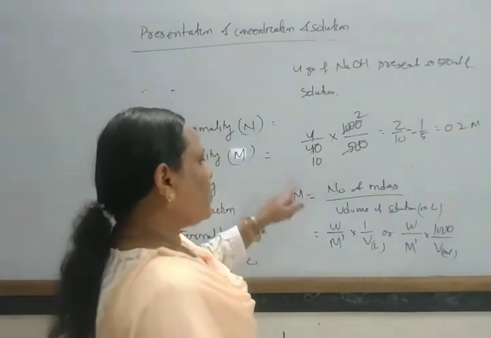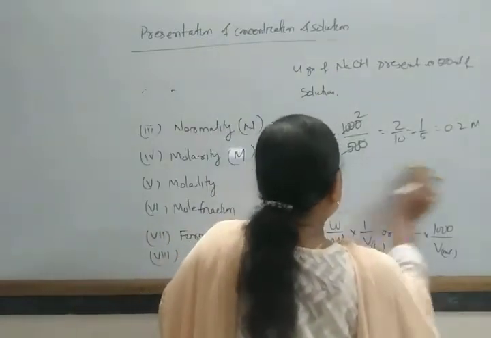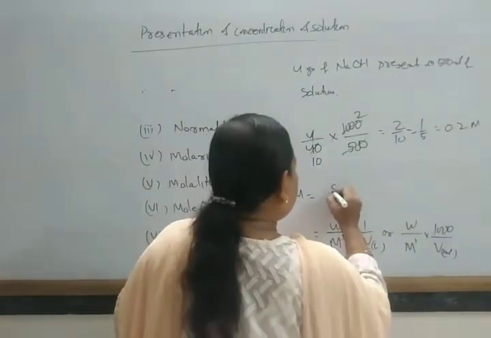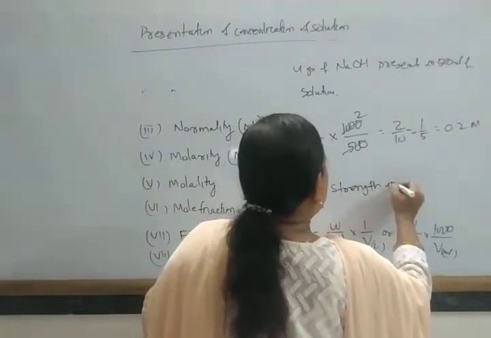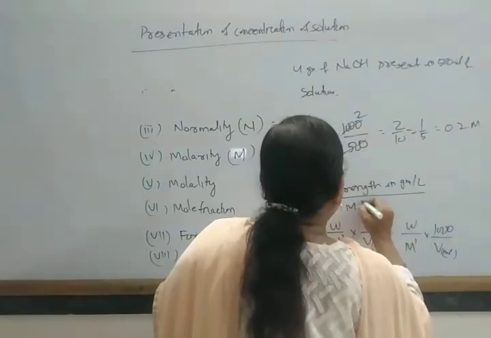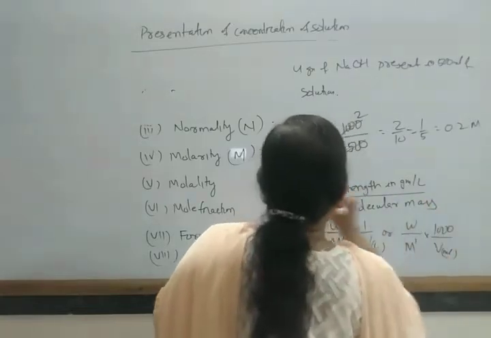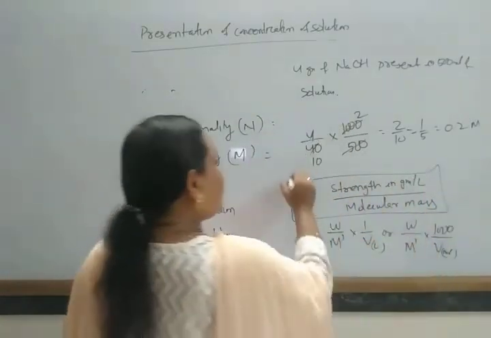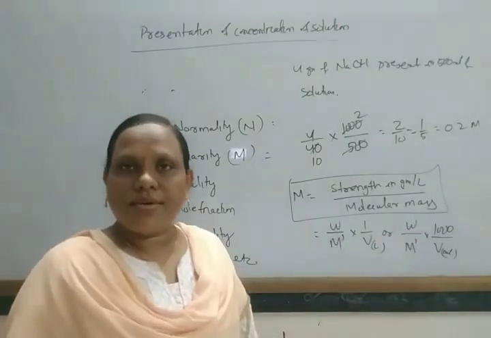So molarity is related to strength by the relation: strength in grams per liter divided by molecular mass. This is the relationship between molarity and strength.